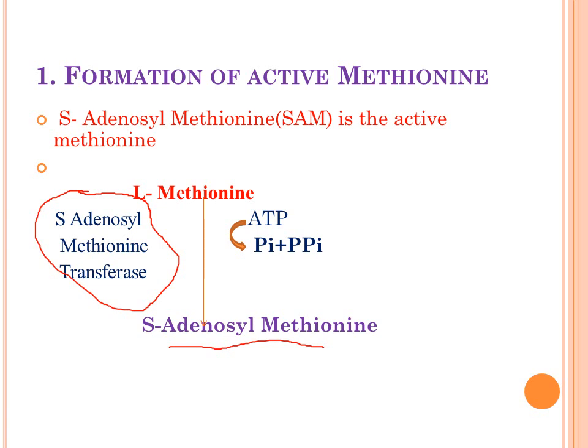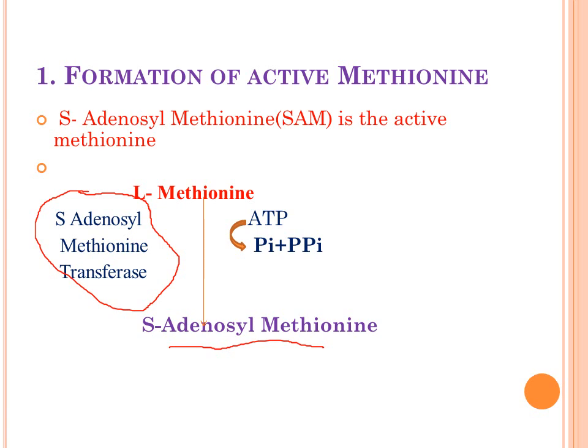As such, it does not contain any high energy phosphoryl bond, but it is considered a high energy compound by virtue of containing all the energy provided by the 3-phosphoryl group of ATP.